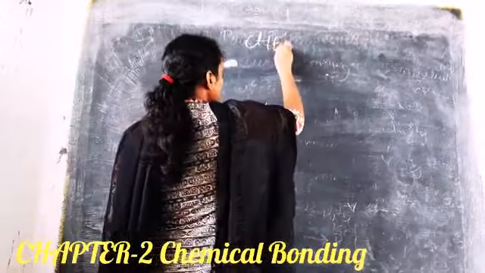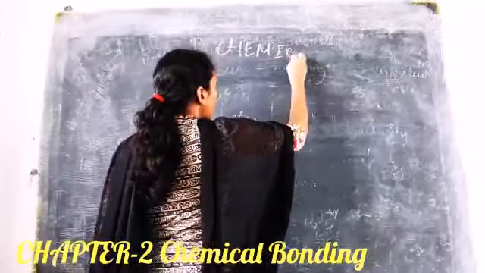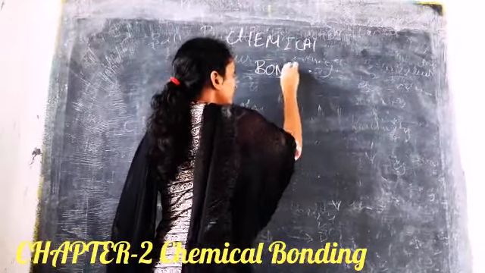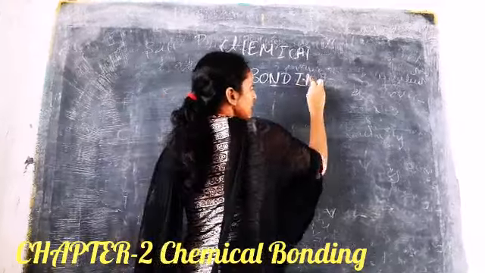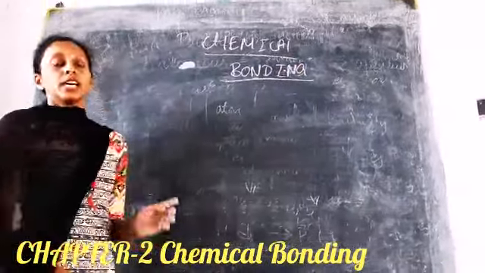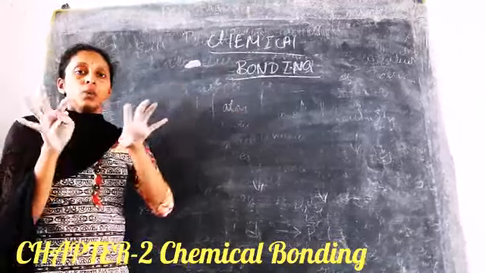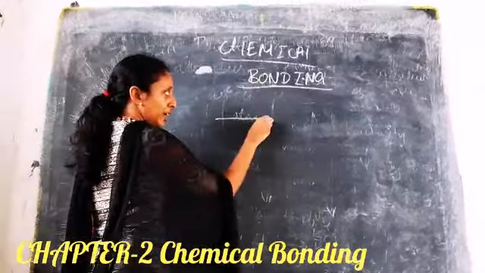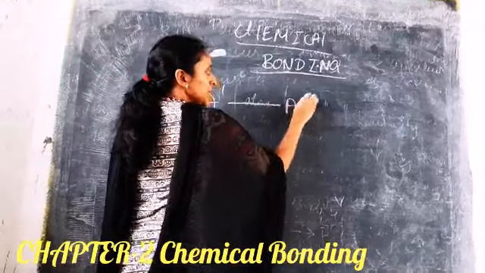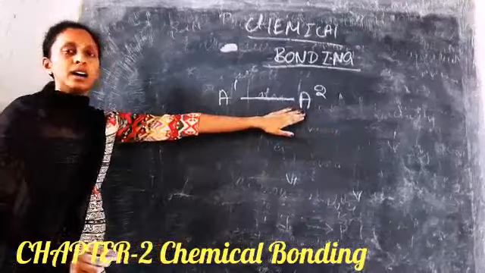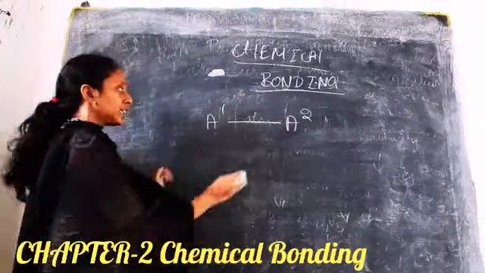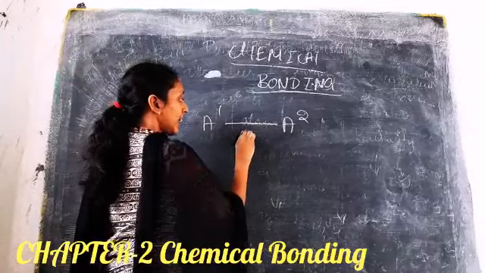Bonding. So we already studied in 9th what chemical bonding is. Usually, what comes to mind when we talk about chemical bonding? There is a bond between two atoms or elements. For example, if you take atom 1 and atom 2, they are bonded by a bond. This bond has some force, and that force is called the attractive force.